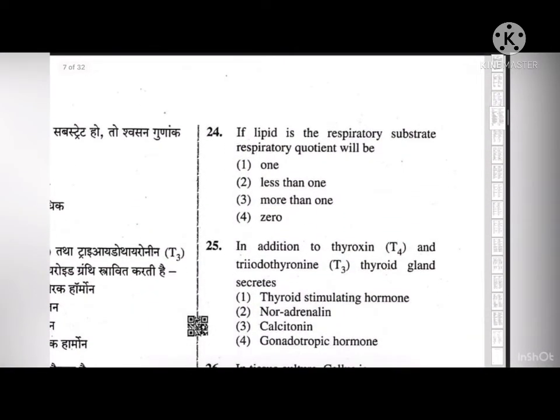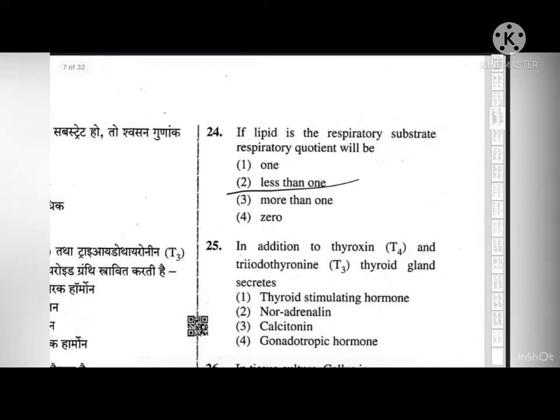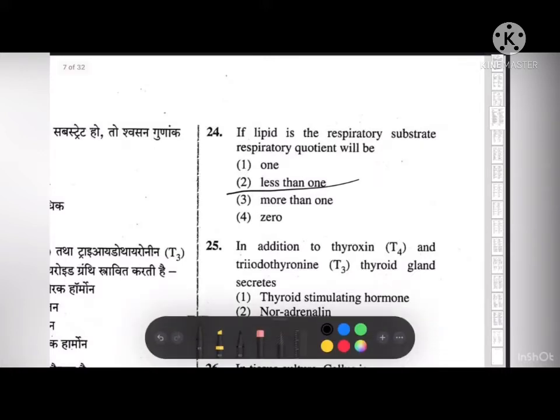Next question. If lipid is the respiratory substrate, respiratory quotient will be 1, less than 1, more than 1 or 0. So the correct answer to this is 2, that is less than 1. The ratio of the volume of carbon dioxide evolved to that of oxygen consumed by an organism, tissue or cell in a given time is called RQ, that is respiratory quotient. Next.